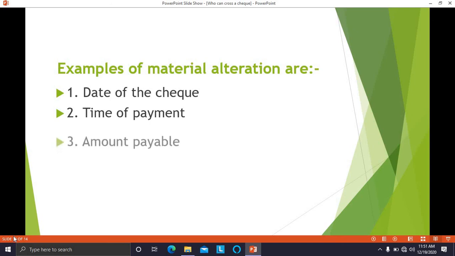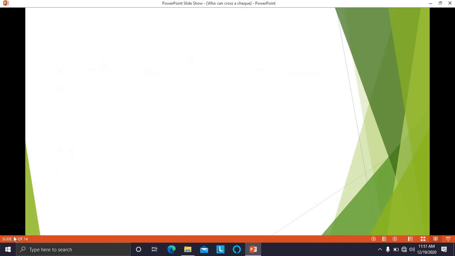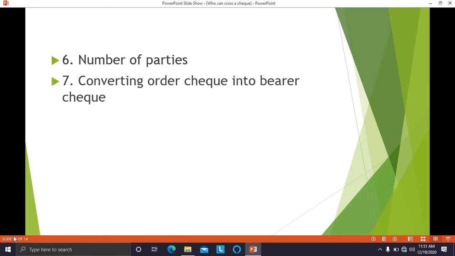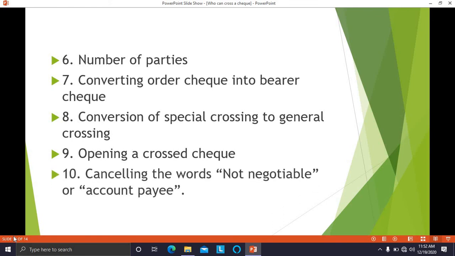Others are time of payment, amount payable, place of payment, name of payee, number of parties, converting an order check into a bearer check, conversion of special crossing to general crossing, opening a crossed check, and cancelling the words not negotiable or account payee. If any of these are changed, at the place where such changes are made, it has to be signed by the drawer.